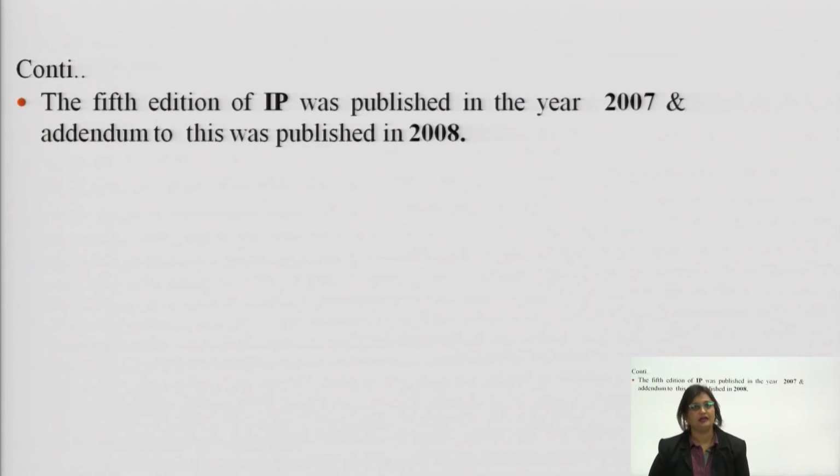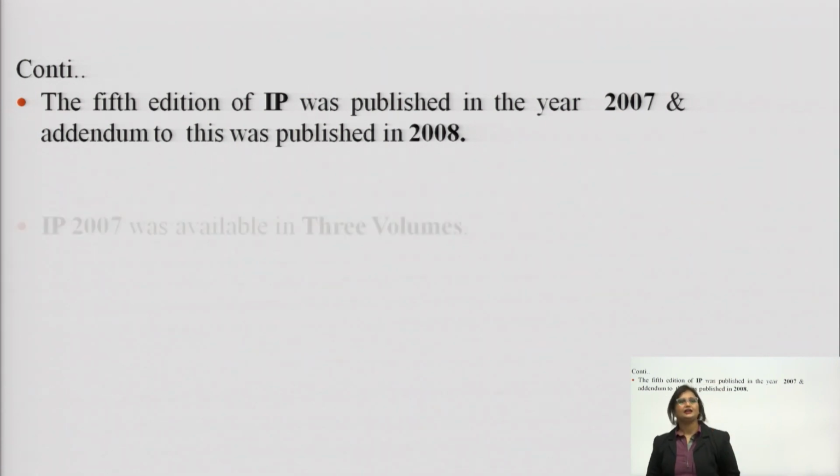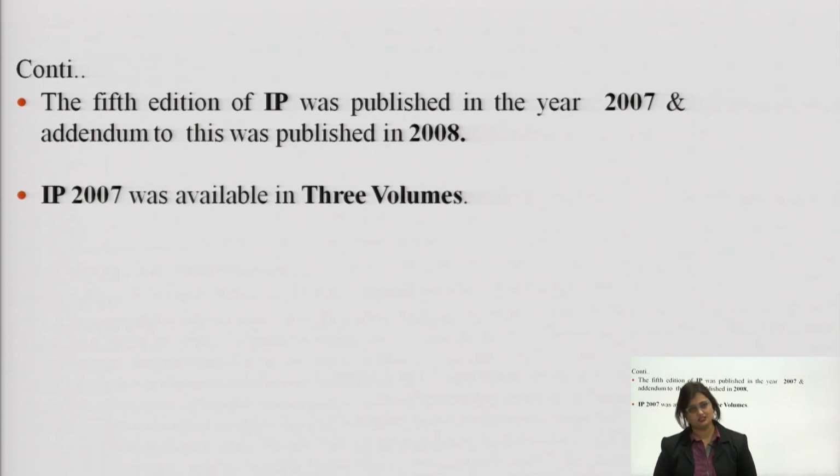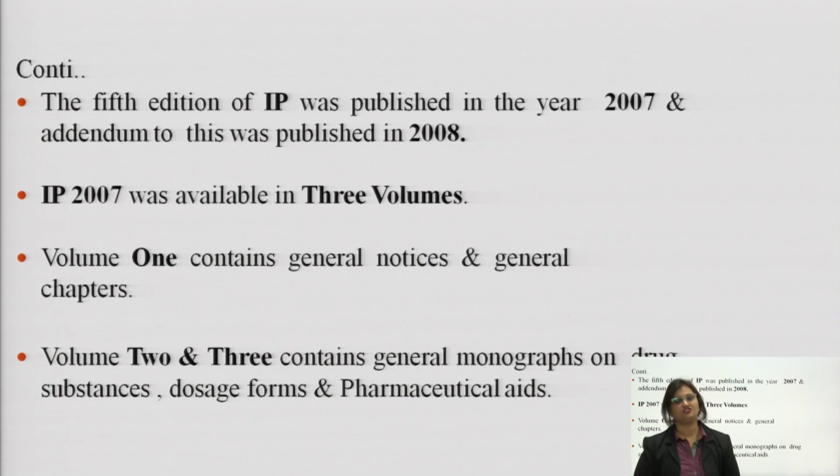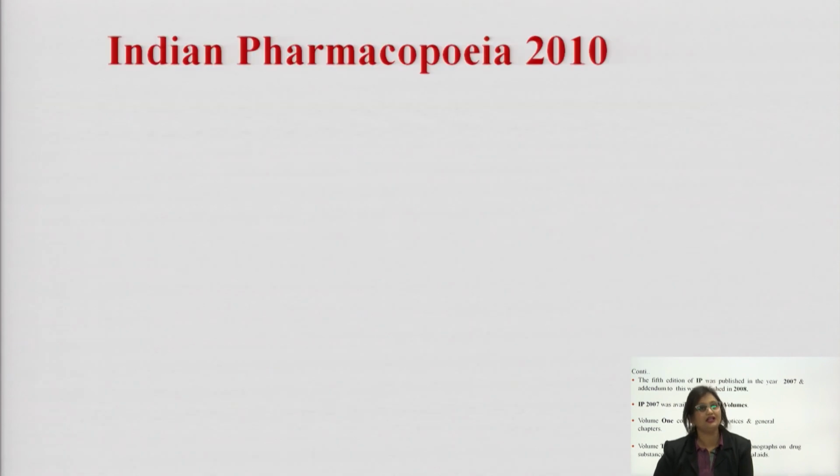The 5th edition of IP was published in the year 2007. The 5th edition took quite a lot of time compared to the 4th edition. It was published in the year 2007 and the addendum to this was published in 2008. IP 2007 or Indian Pharmacopoeia 2007 was available in 3 volumes. Volume 1 contained general notices and general chapters. Volume 2 and 3 contain monographs on drug substances, dosage forms and pharmaceutical aids. So, these are the contents of the 3 volumes of Indian Pharmacopoeia 2007.